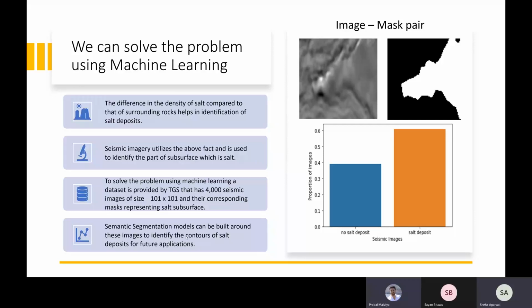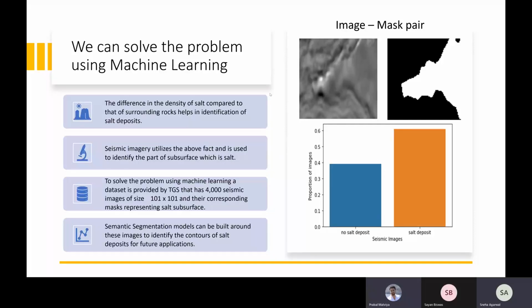Here we can see the image mask pairs. The image in gray is a seismic image, whereas the image in black on the right is the mask, which is the ground truth label. This is what our model must predict for the given seismic image. The white region denotes salt deposits, and the black region denotes no salt.